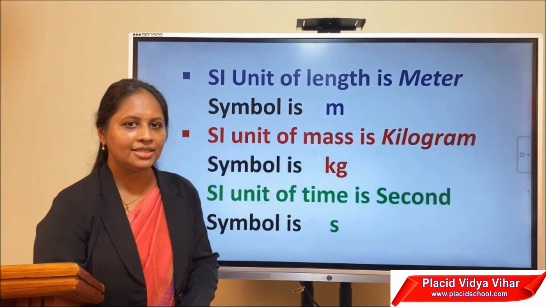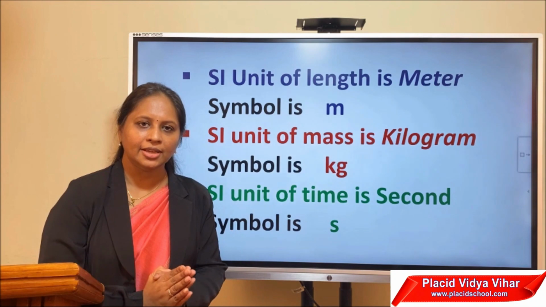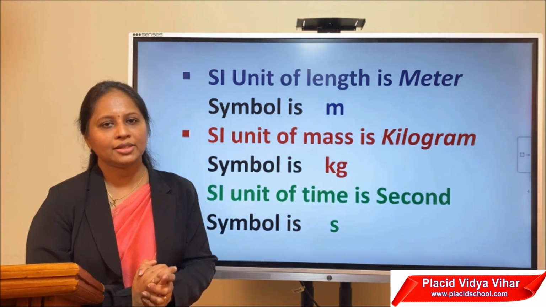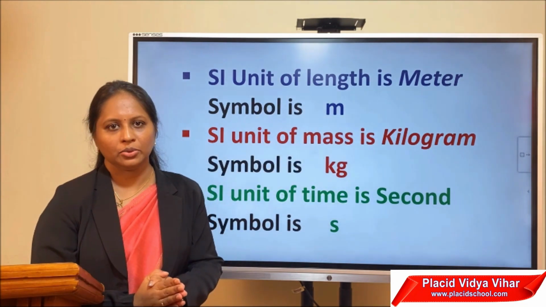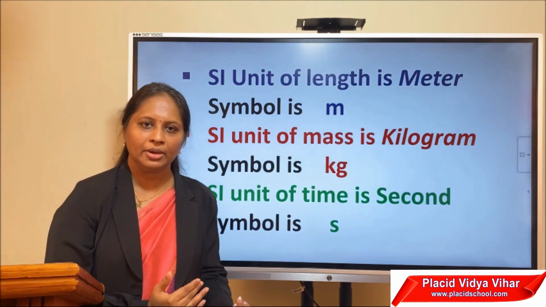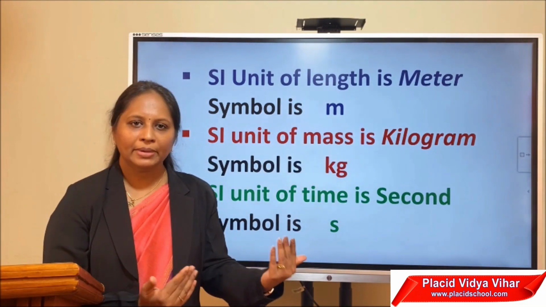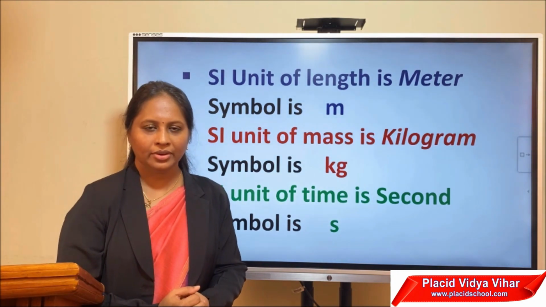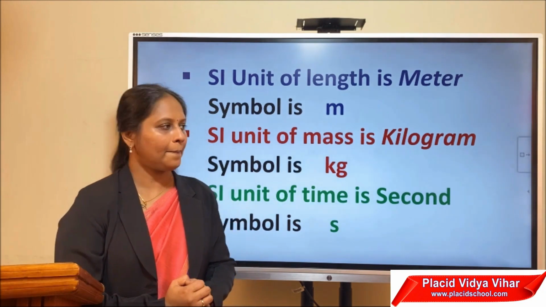SI unit of length is taken as meter. And we can express small lengths and large lengths using millimeter or centimeter or kilometer by adding milli or centi or kilo along with the meter. But the SI unit of length is meter.